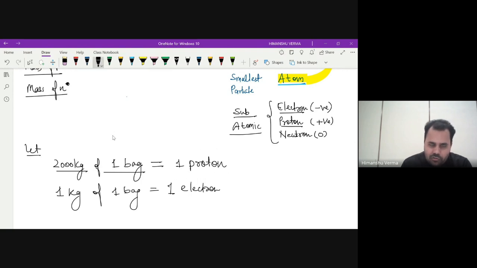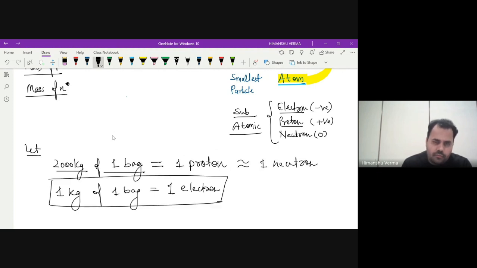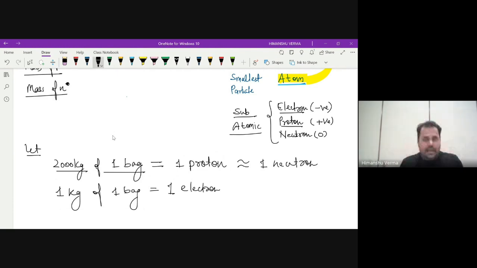Protons and neutrons are still comparable. If I say one neutron and one proton, they are almost comparable. But the electron is very, very small. If you have 2000 kg of something and you take only 1 kg of it, you get one electron. This is how the whole atom is designed.